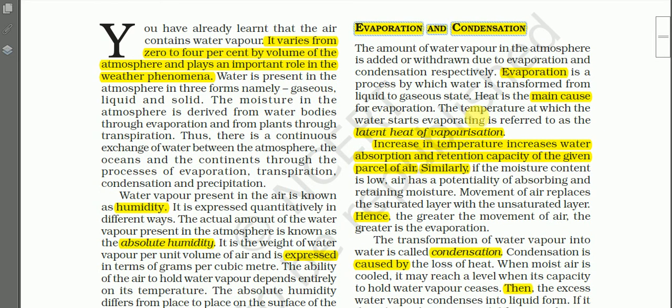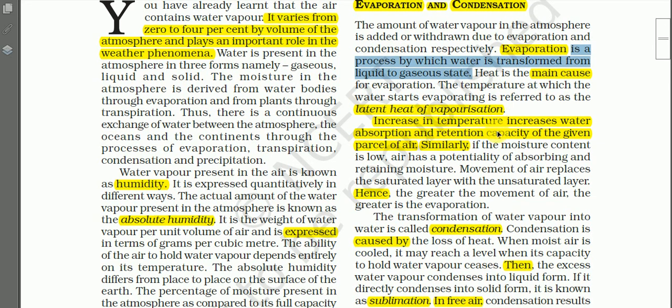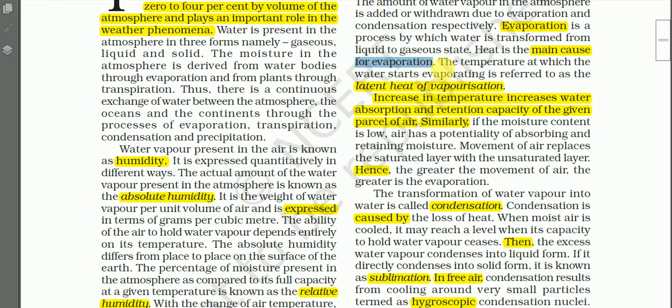However, let us read. Evaporation is the process by which water is transformed from liquid to gaseous state, and for the evaporation, heat is the main cause. Then the temperature at which the water starts evaporating is referred to as the latent heat of evaporation.